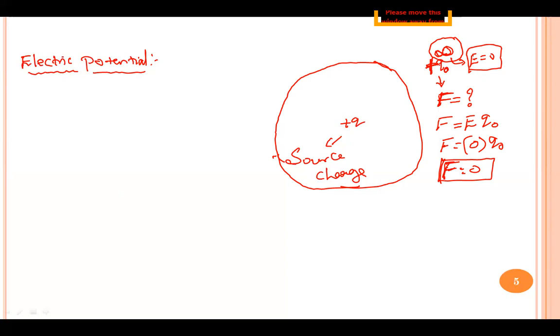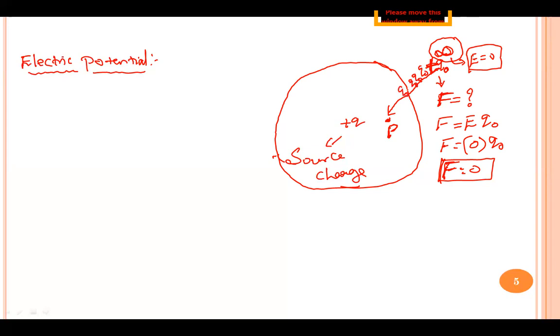Now we will try to move this test charge Q naught from infinity to some point P in the electric field. We will now move this test charge Q naught from infinity to some point P in the electric field. Let us try to bring this charge Q naught from infinity to point P.